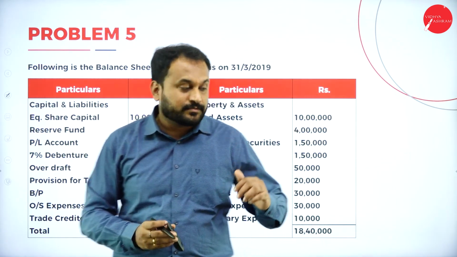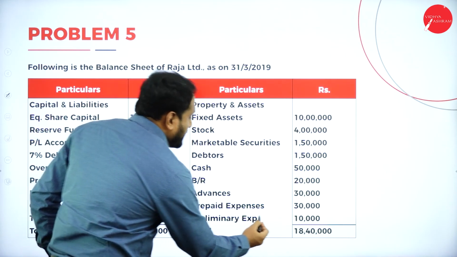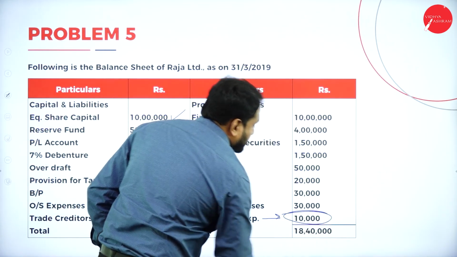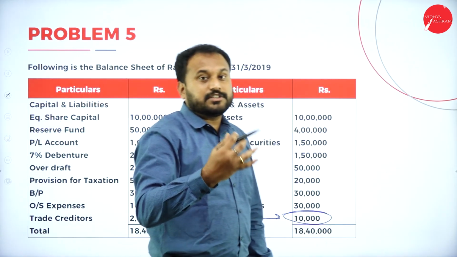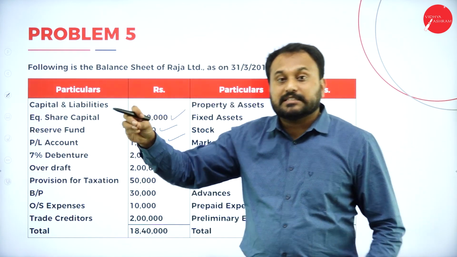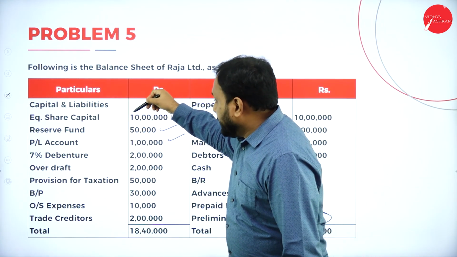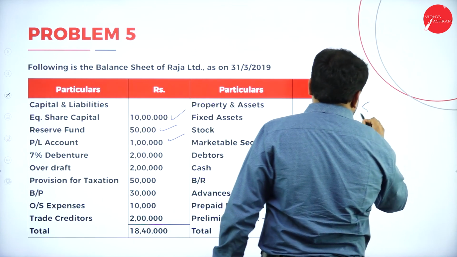See in the question, they have something called preliminary expenses. You need to subtract that. That will also go with the shareholders fund. That means that is the loss which has happened. So that means what? 10 lakh. So I'll write it here.